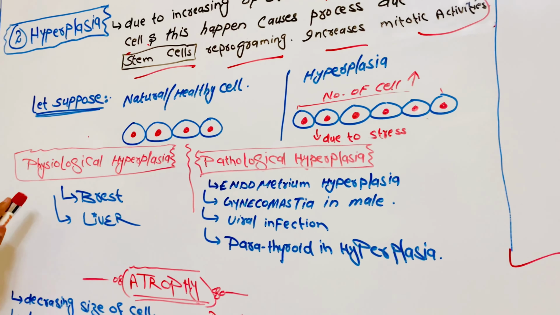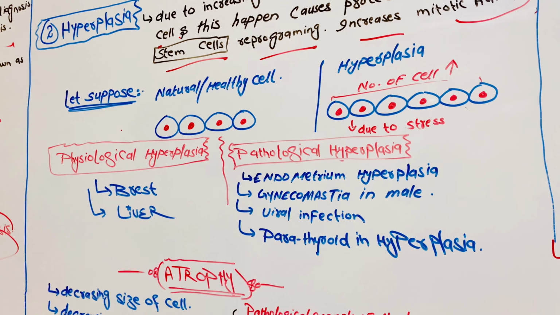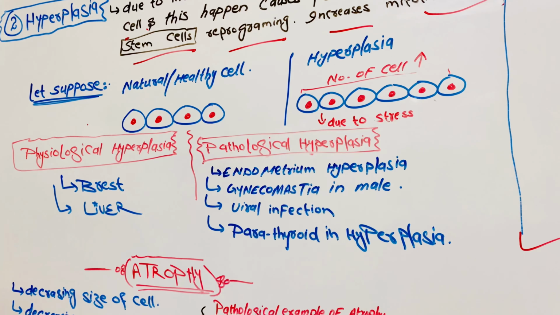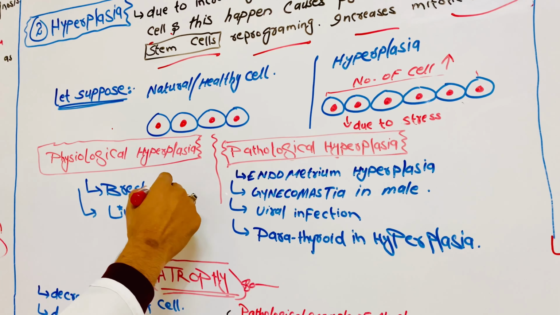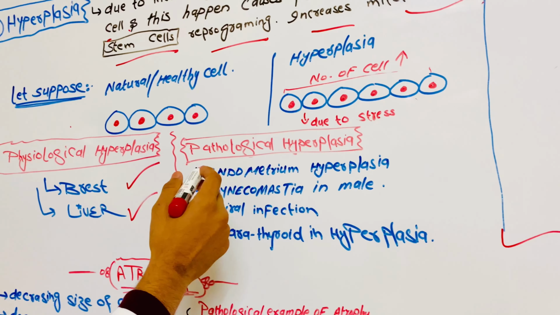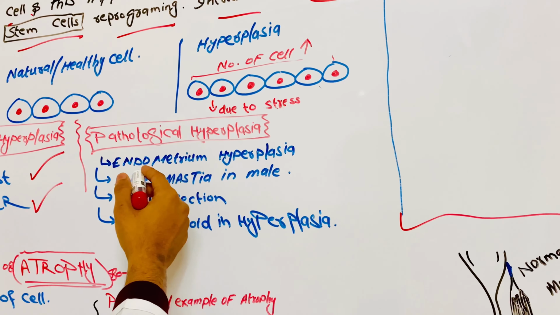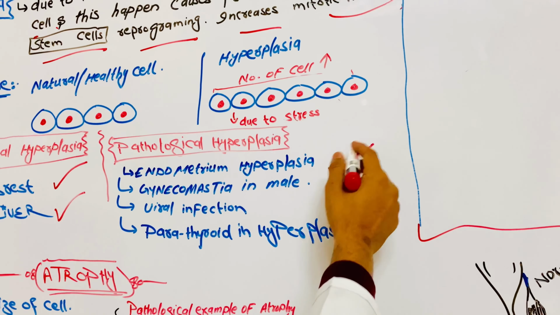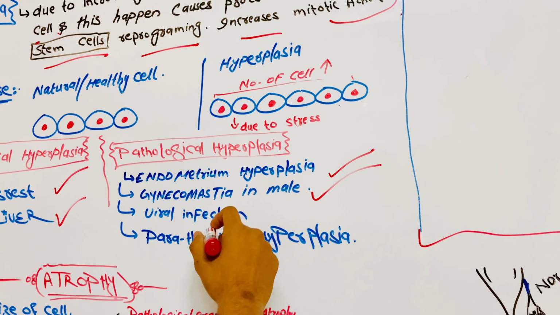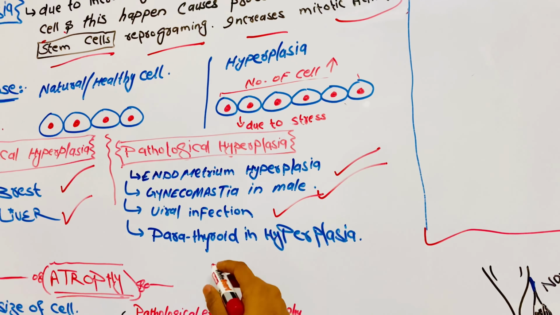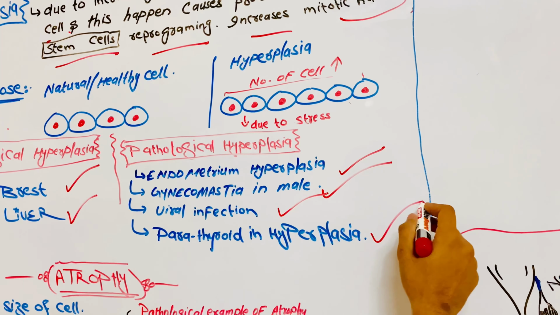And here are physiological hyperplasia and pathological hyperplasia. In physiological hyperplasia, there are the breast and liver, and in pathological hyperplasia, endometrial hyperplasia, gynecomastia in males, viral infection, and parathyroid hyperplasia.